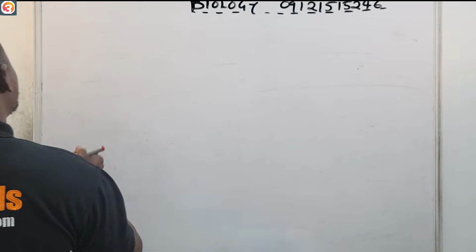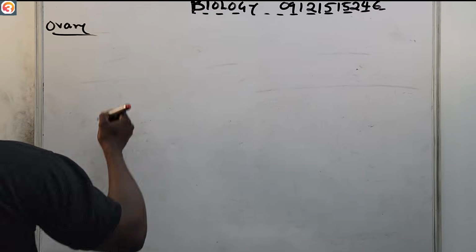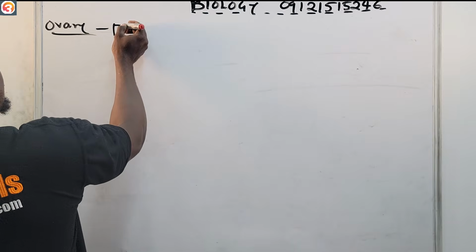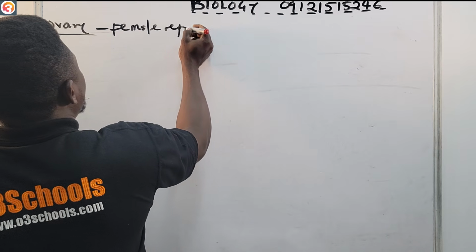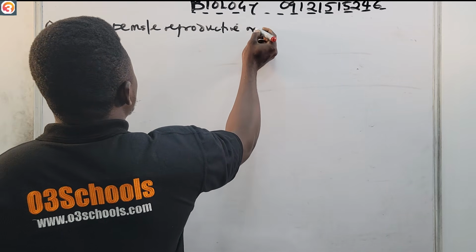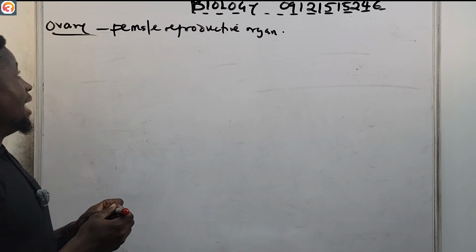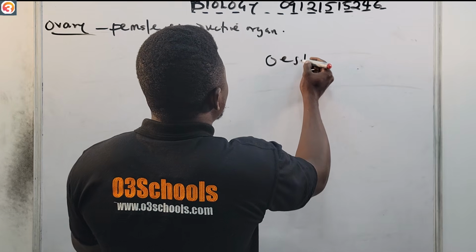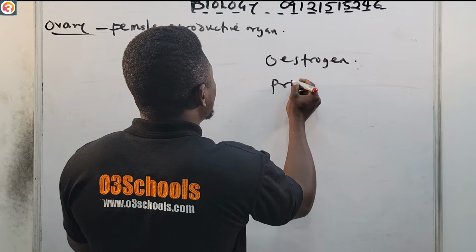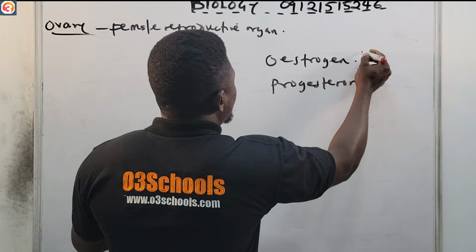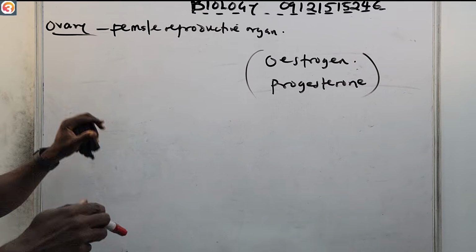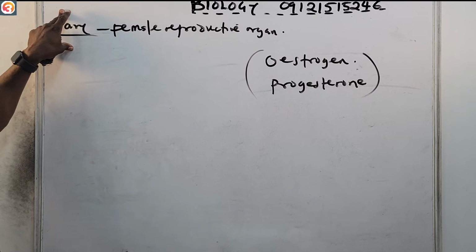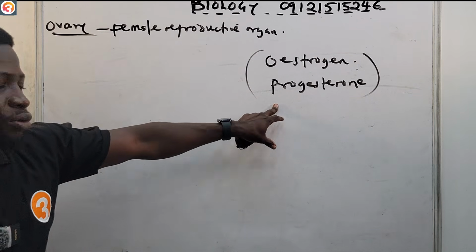So now the ovary. We know that the ovary is the female reproductive organ. But this ovary regulates what? The production of what we call estrogen and progesterone. It regulates the production of estrogen and progesterone. That is what the ovary does.